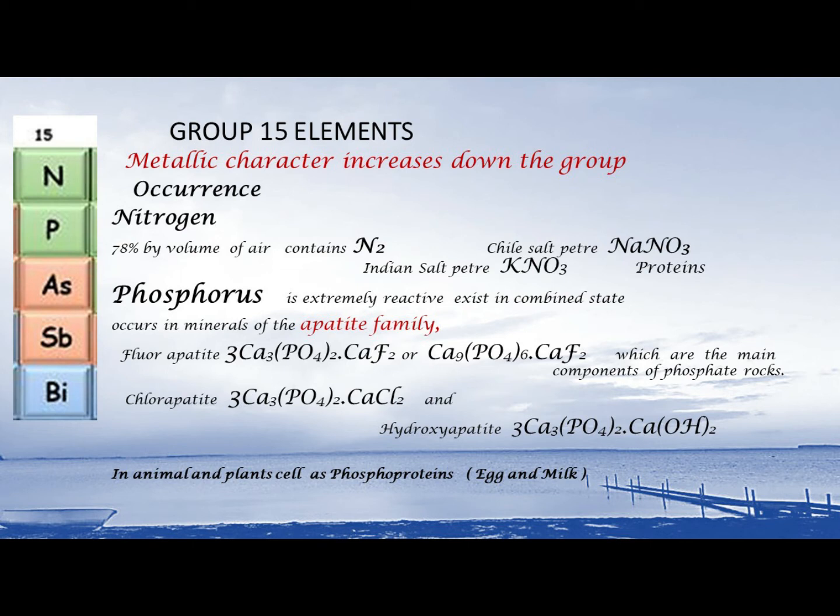The formula of fluorapatite is 3Ca3(PO4)2·CaF2. Chlorapatite will be 3Ca3(PO4)2·CaCl2, and hydroxyapatite will be 3Ca3(PO4)2·Ca(OH)2. They also exist in animals and plants in their living cells as phosphoproteins, which are particularly abundant in egg and milk products.